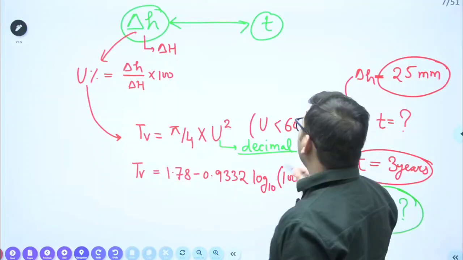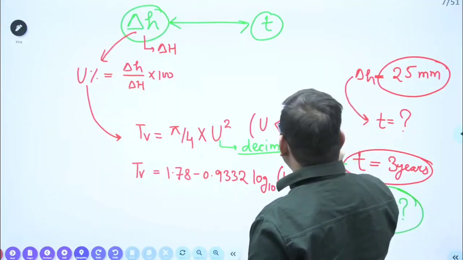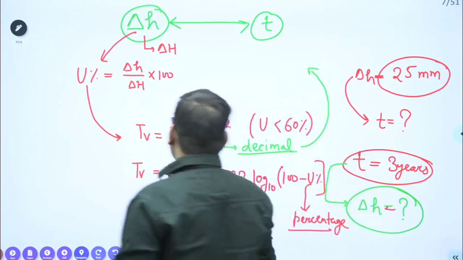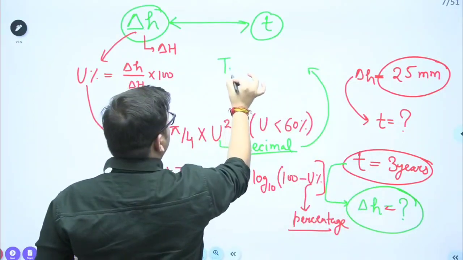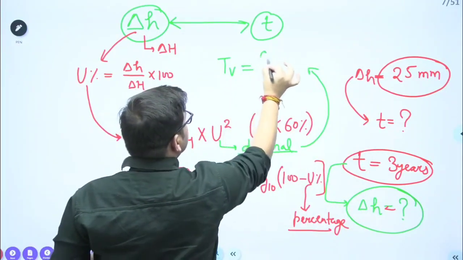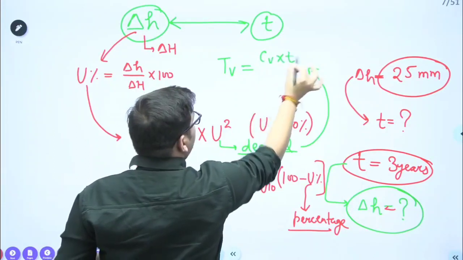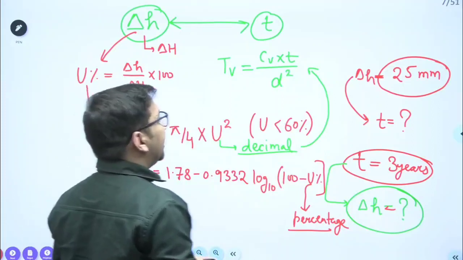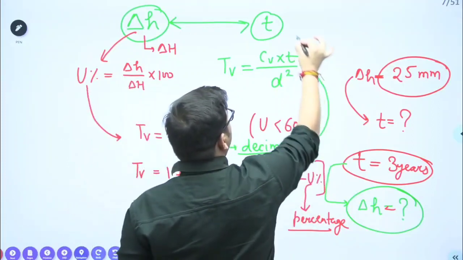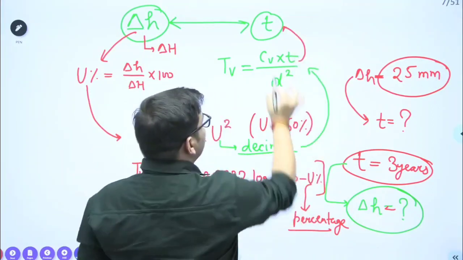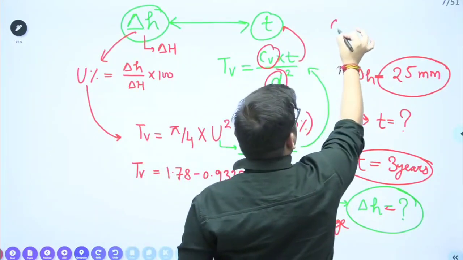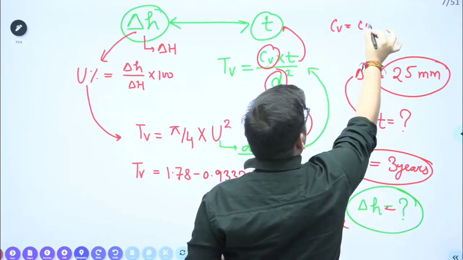Once TV value is known to you, this TV also connects you with the time. We have another formula that TV is equal to CV into T by D square. From here you can find out this particular T value. Clear? What is this CV value here? What is this D value here? Here CV is your coefficient of consolidation.